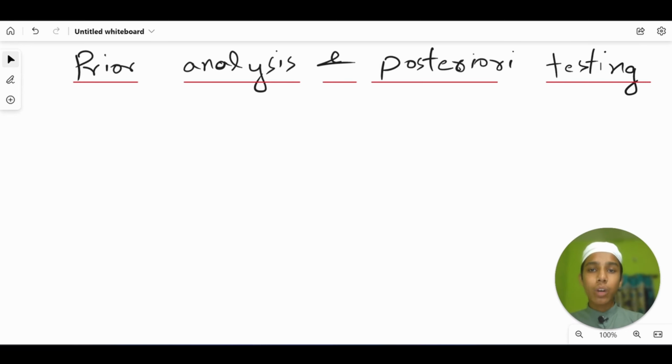Now let's talk about posterior testing. Posterior testing, also known as experimental evaluation, refers to the testing of an algorithm after it has been implemented. This type of testing involves running the algorithm on a set of inputs and measuring its performance in terms of factors such as time, space, and accuracy.